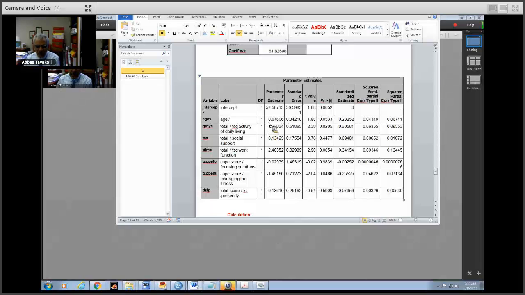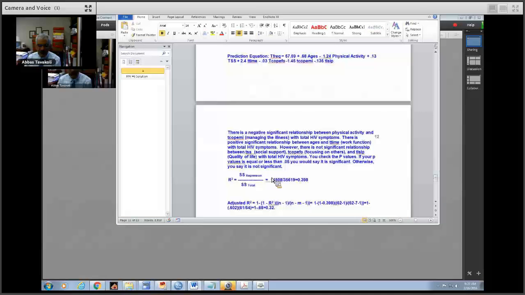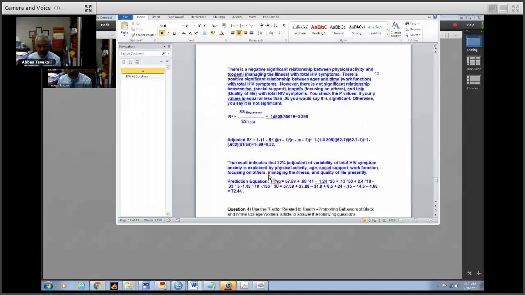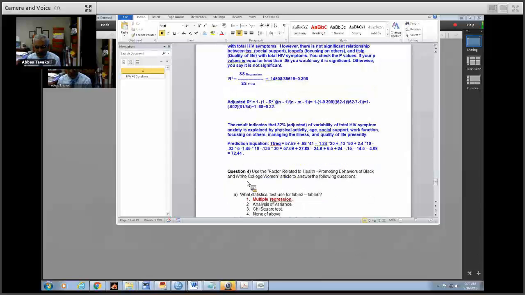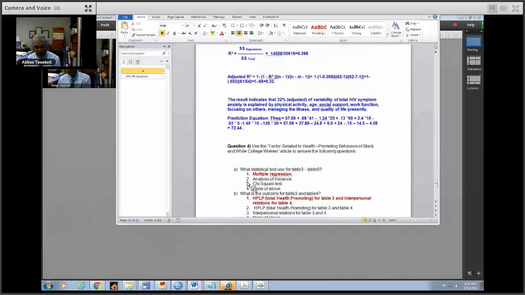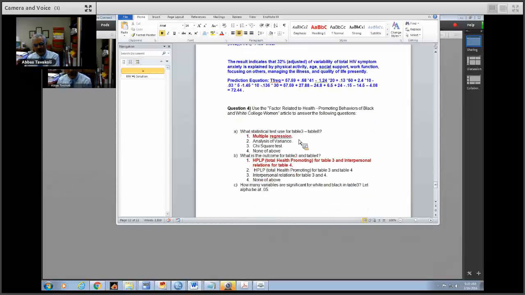You wanted to make sure you use the sign you have when you use it. Like here is negative, here is negative, negative, negative. So you have to put that. That's important, very important. And in terms of calculating the prediction equation, again, you replace that and you have to make sure you calculate it correctly. You get 72.44.